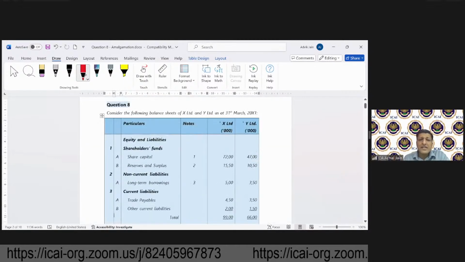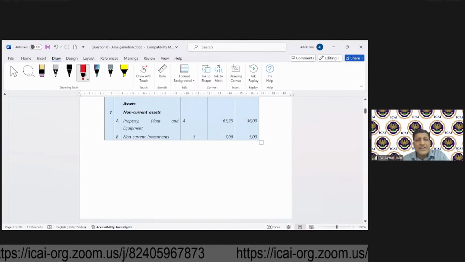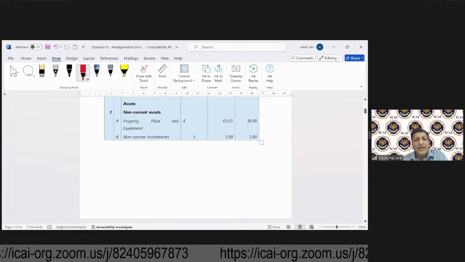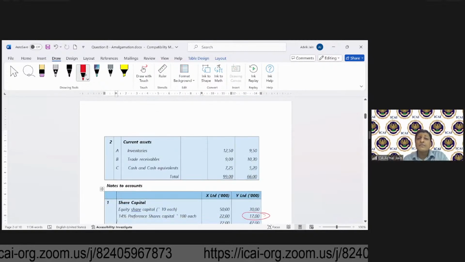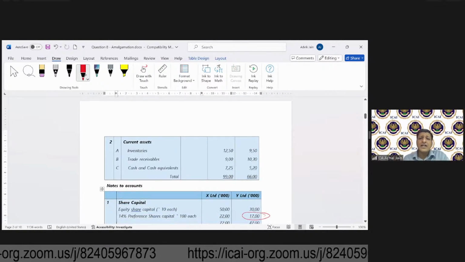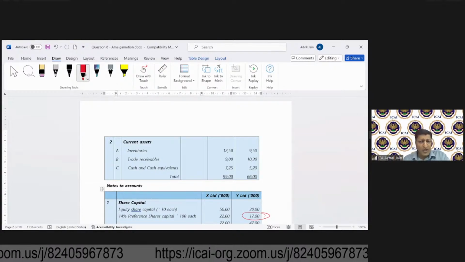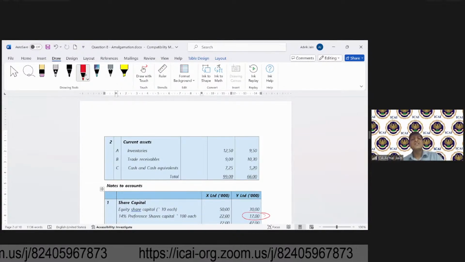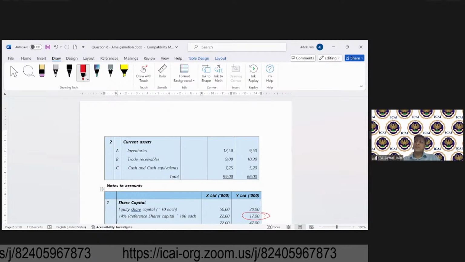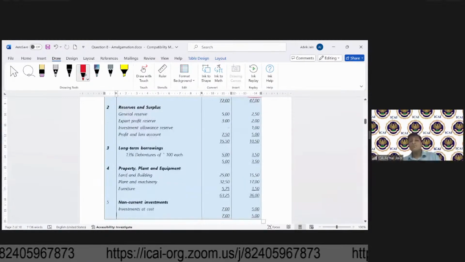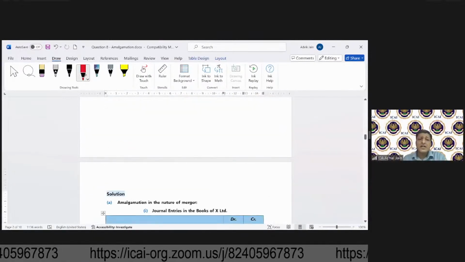Which assets have been acquired? PPE 36 lakhs, non-current investments 5 lakhs, inventory, trade receivables, cash and cash equivalents. So this is 66 lakhs. Either you can record them individually or you can always call it sundry assets.